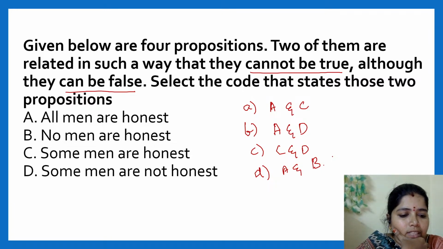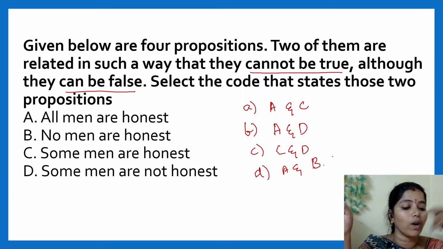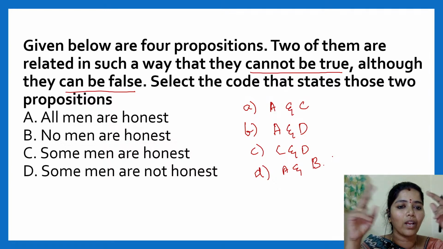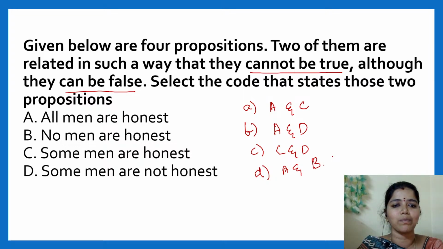Mallu, Seetal, Tangaponnu, Kishori, it's wrong. Kishori, please kindly check. Hemamali, right. Usha, right. Divya, it's wrong. They cannot be true, although they can be false. They cannot be true means what? Which one will come? Just normally we discussed. Both statements cannot be true together, although they can be false.